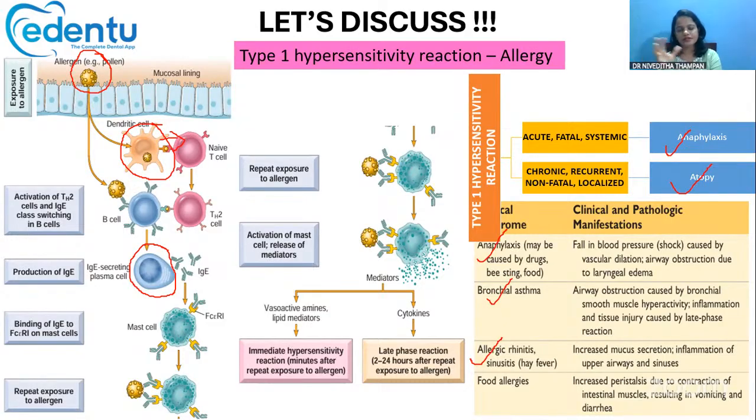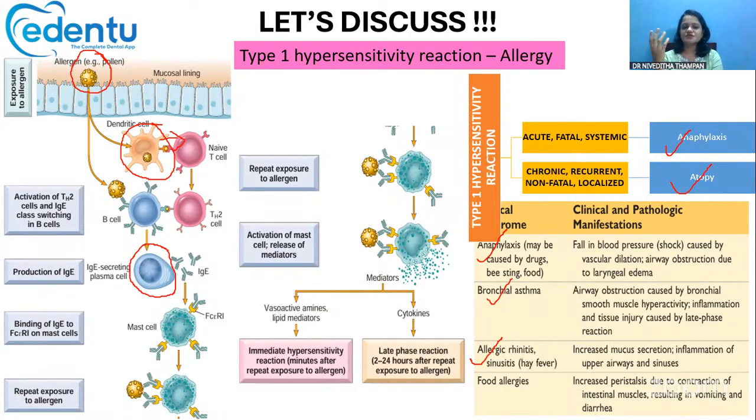And if there is repeated exposure to the same allergen, then these already sensitized mast cells, the ones that had attached to the IgE antibodies, will get activated.